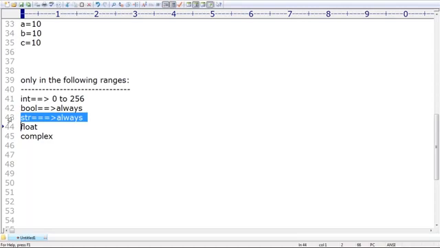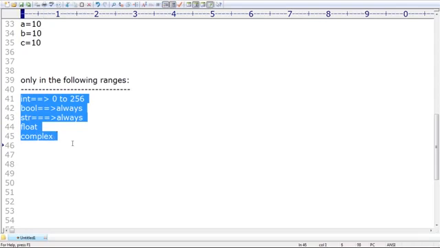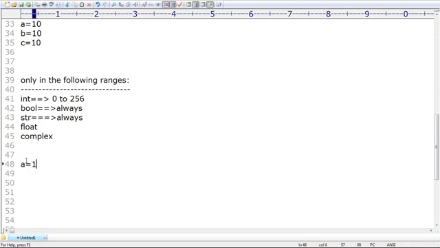Now my question is, why only these ranges? Are you getting that? Why did the Python people restrict only these ranges? Anyone having this doubt, please respond. Even for 1000, if I create A is equal to 1000 and B is equal to 1000,